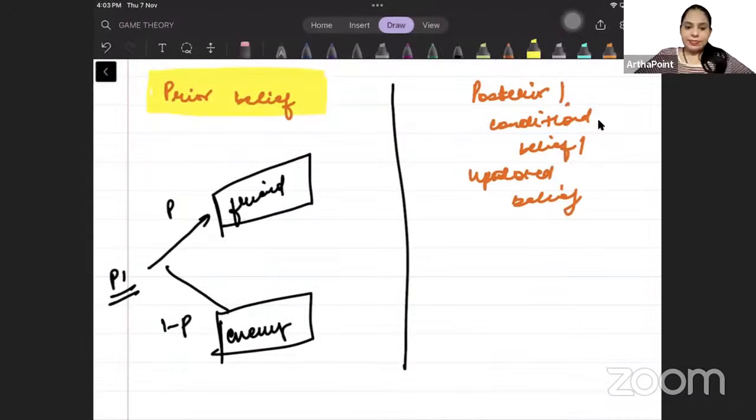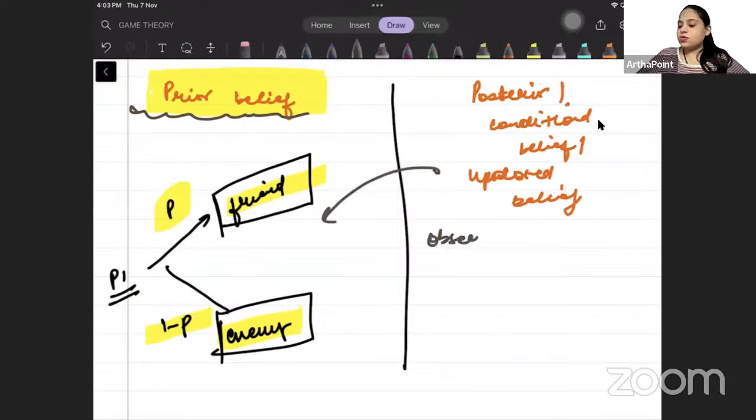But now what is happening is that player 2 knows that with probability p, player 1 is friend, and with probability 1 minus p, player 1 is enemy. This much player 2 knows. Player 2 knows this thing. This is his prior belief. But now player 2 will observe the action of player 1. Suppose the action of player 1 that he observes is this: GE, give the gift when enemy, and not give the gift when friend.